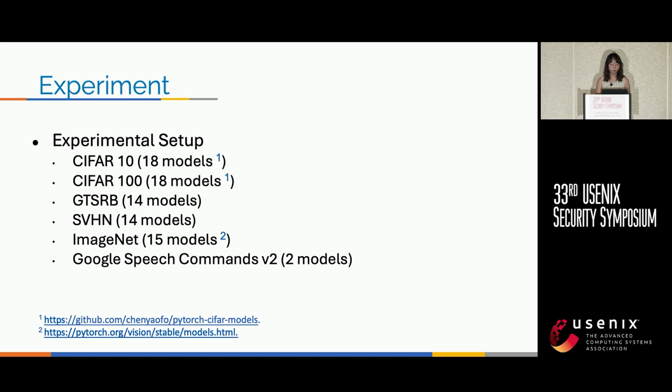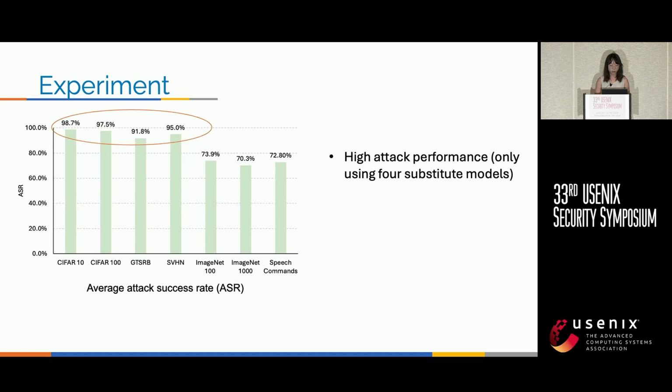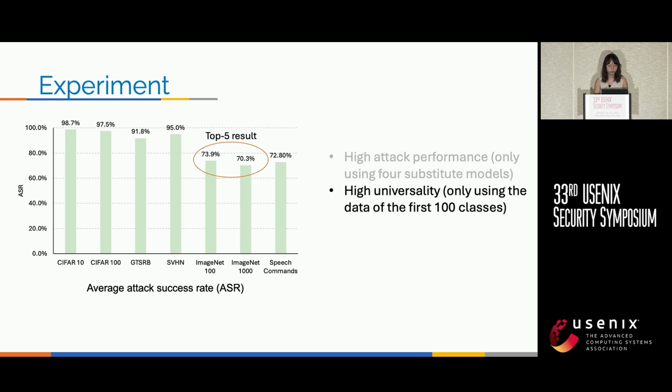To evaluate our approach, we conduct experiments across multiple datasets, including CIFAR and ImageNet, with a total of 79 normally trained models. We only used four substitute models to generate the natural backdoor trigger, yet the attack success rate, ASR, across the different datasets and models is often over 90%. For the ImageNet dataset, we only used the data of the first 100 classes to train the substitute model. However, it still achieved about 17% ASR on the model trained on 1,000 classes.